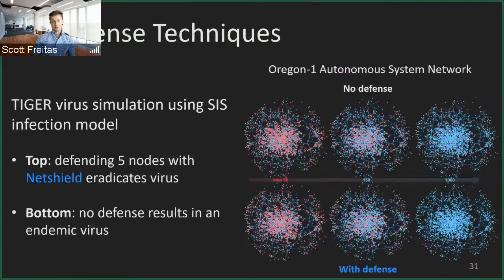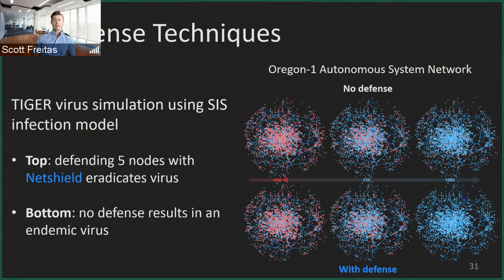We also include 15 different defense techniques, and we show this one as an SIS, a susceptible-infected-susceptible model, on an Oregon 1 autonomous system network, which is a router backbone network of the internet. On top of this figure, we see what happens when the virus is already pervasive throughout the network. Basically, our goal is to see what the steady state is after time. We can see after 1,000 steps, the virus remains endemic to the network,